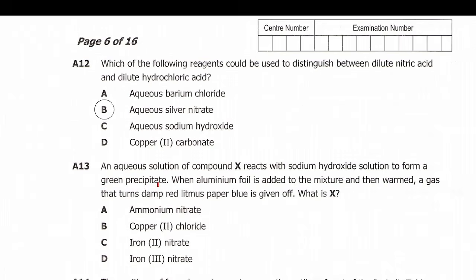Then 13 reads: an aqueous solution of compound X reacts with sodium hydroxide solution to form a green precipitate. When aluminium foil is added to the mixture and then warmed, a gas that turns damp litmus paper blue is given off. What is substance X? So what they are saying is this compound X is reacted with sodium hydroxide to form a green precipitate. So this is just the main clue which will help us. So we will look at these: ammonium nitrate, copper 2 chloride, iron 2 nitrate, and iron 3 nitrate.